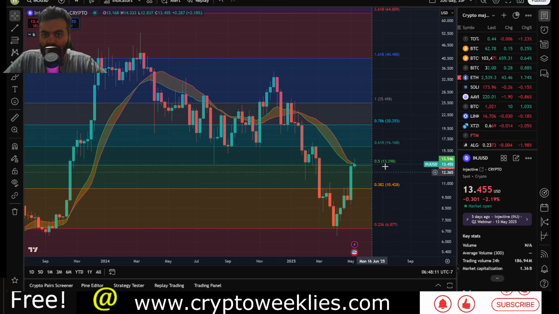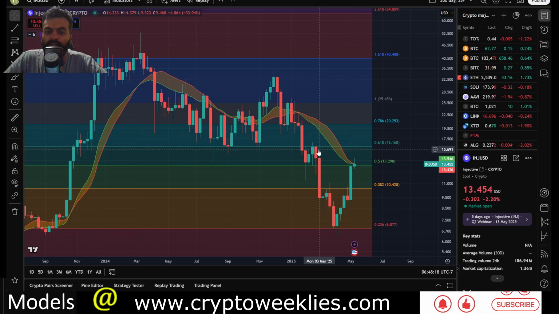Again, as we move closer to that $16 level, the 0.618 fib level, that's one structure that needs to be revisited.